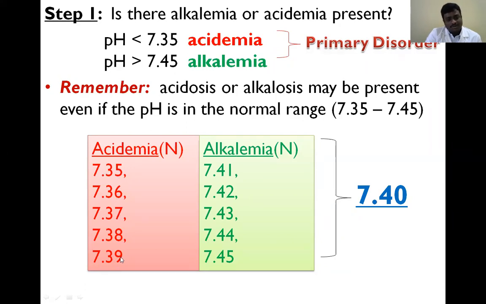These are in the normal range, but we consider them acidemia, though normal in value. Likewise in alkalemia, the normal value maximum is 7.45, so 7.41 to 7.45 we consider alkalemia in normal condition.